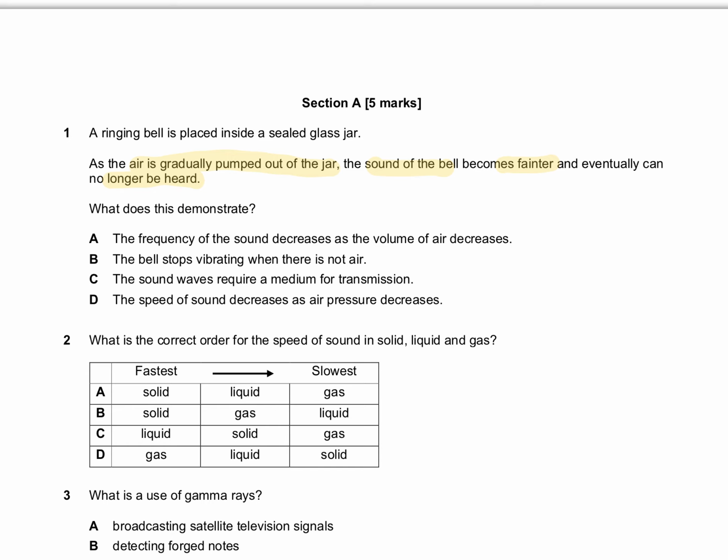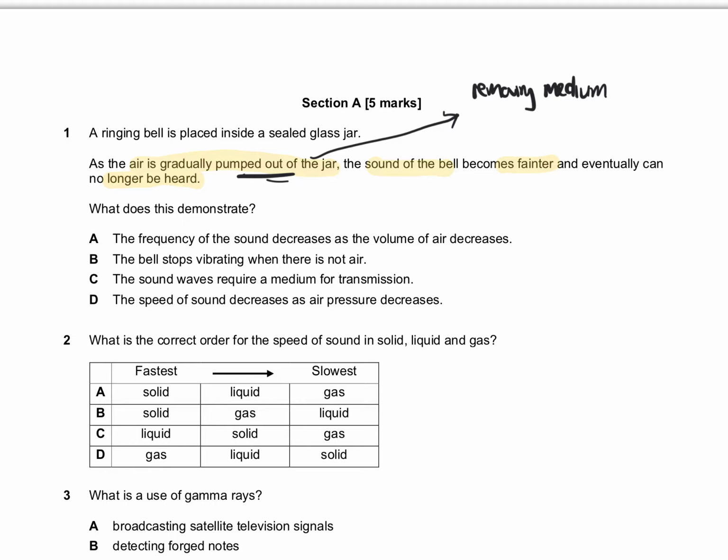So what are some things that you know about sound? We know that sound is something that is able to travel through a medium when there's vibration. So when I don't have air, I'm removing my medium. And without my medium, I can no longer have any sound. Or rather, sound does not travel anymore. So let's take a look at all the different options.